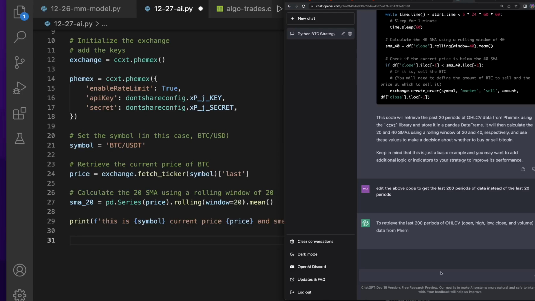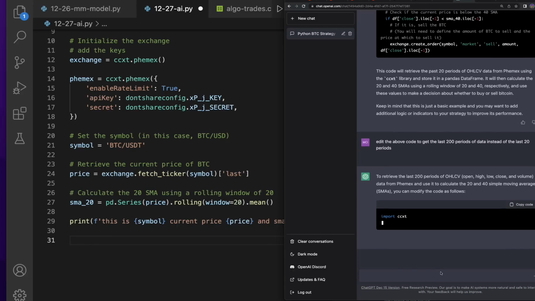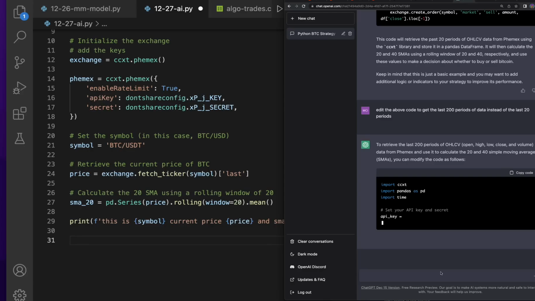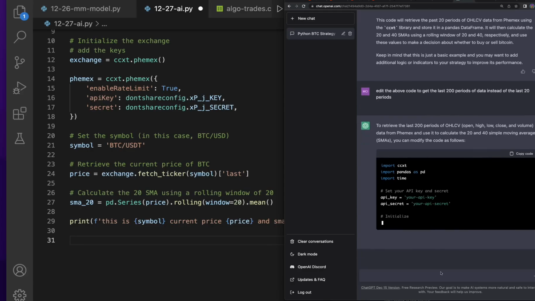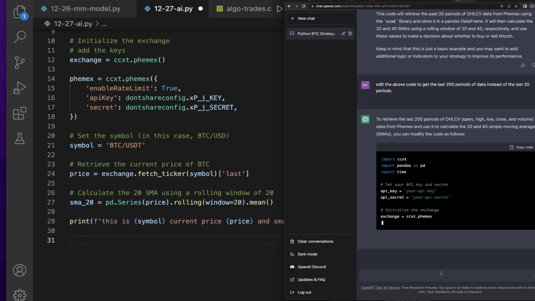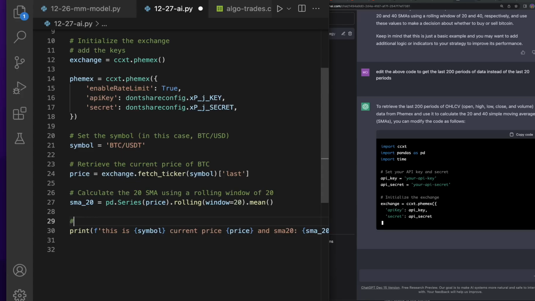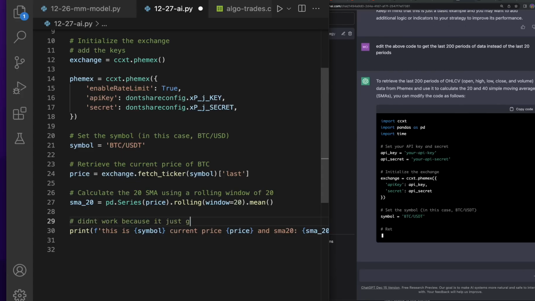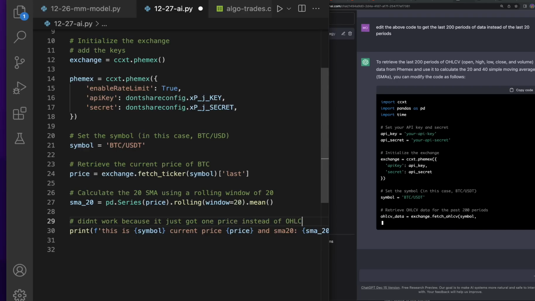Perfect. I've heard that the cost of running OpenAI and ChatGPT are really mind-boggling. That's at least what the founder Sam says. So I can imagine when I run harder things like this, not just like some, I don't know. I wonder if this takes more credits than generating like a paper or something. But now it's gonna update it for the 200 periods, and I'm gonna run its next test off of this. Now we know this test right here didn't work because it just got one price instead of open, high, low, close, volume.